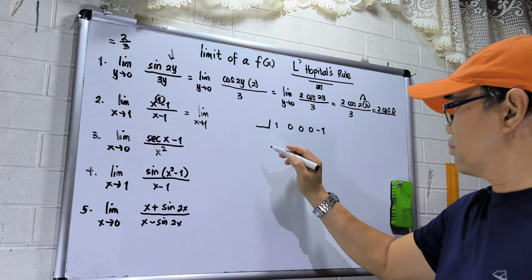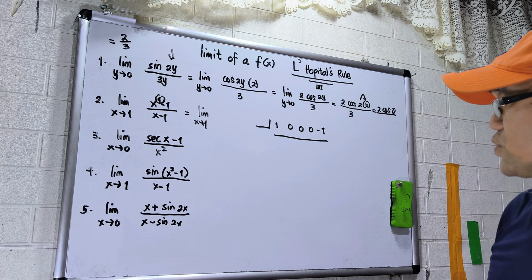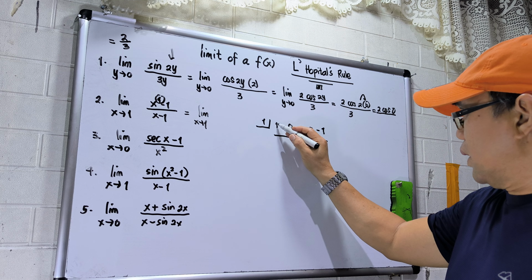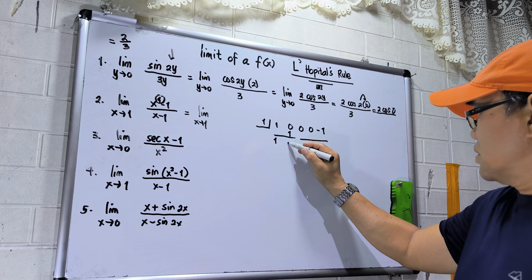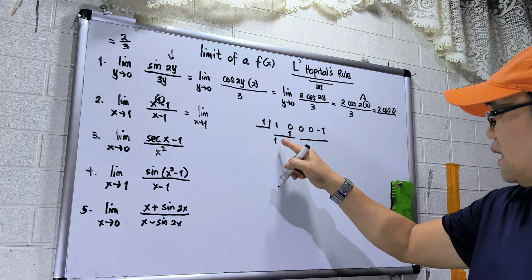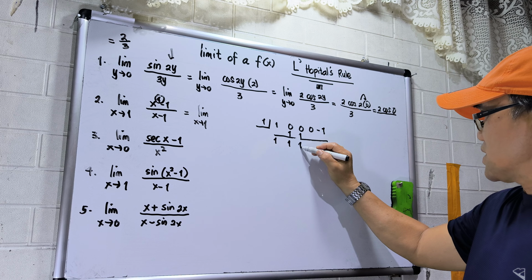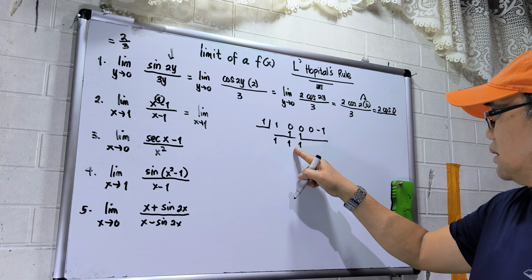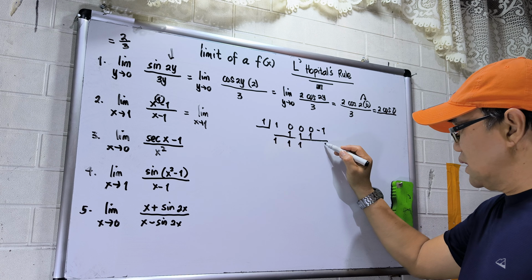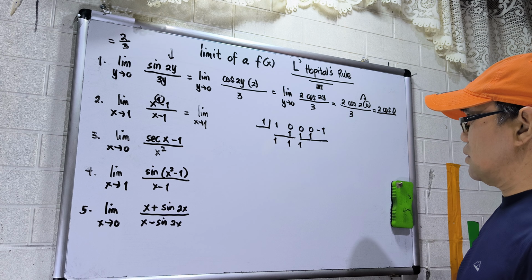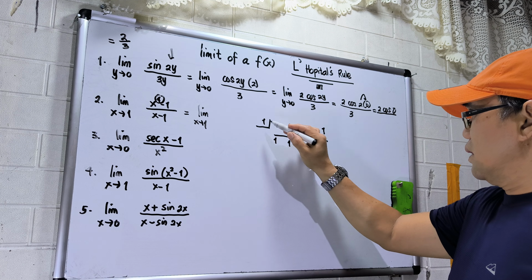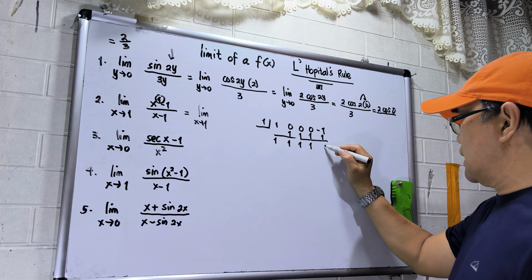Okay? So x to the fourth, cube, squared, x, and then the constant. So my assumption will be 1. Our first coefficient will be our basis. Multiply, that is 1. 0 plus 1 is 1. Then 1 times 1 is 1. 0 plus 1 is 1. 1 times 1 is 1. Take note, in here, the last will be 0, if not, my assumption is wrong. So 0 plus 1 is 1. 1 times 1 is positive 1. Then this will be 0.